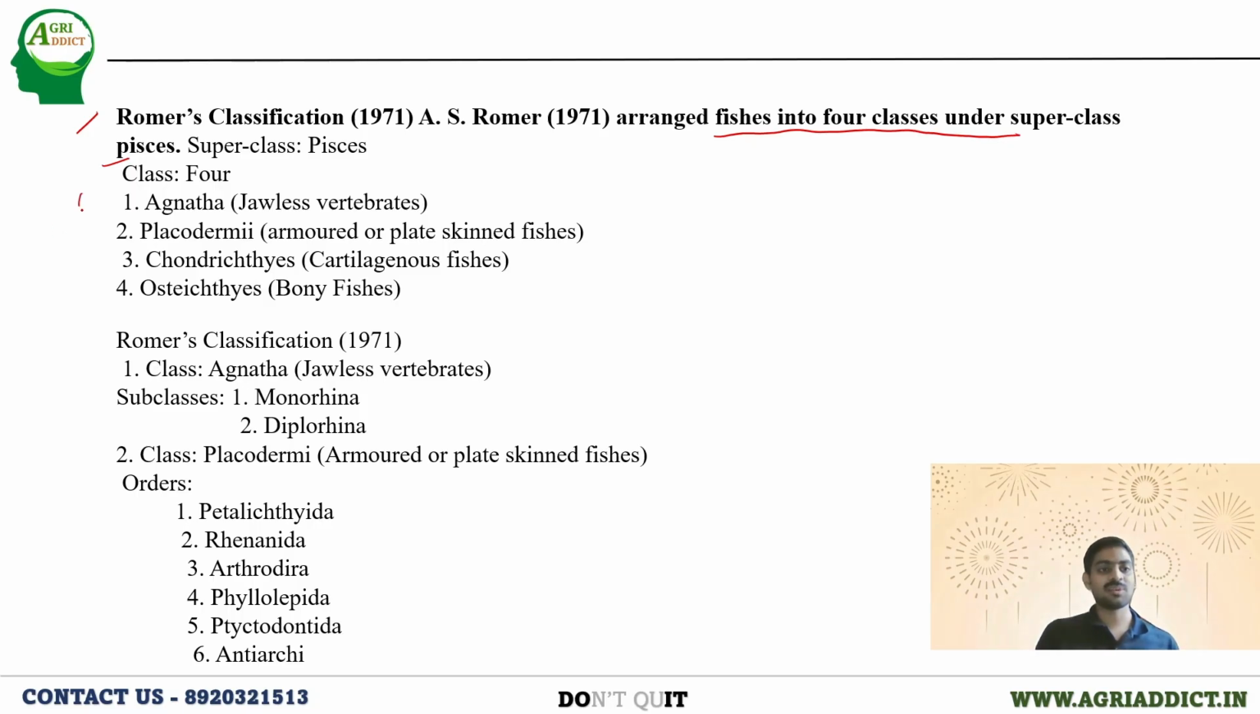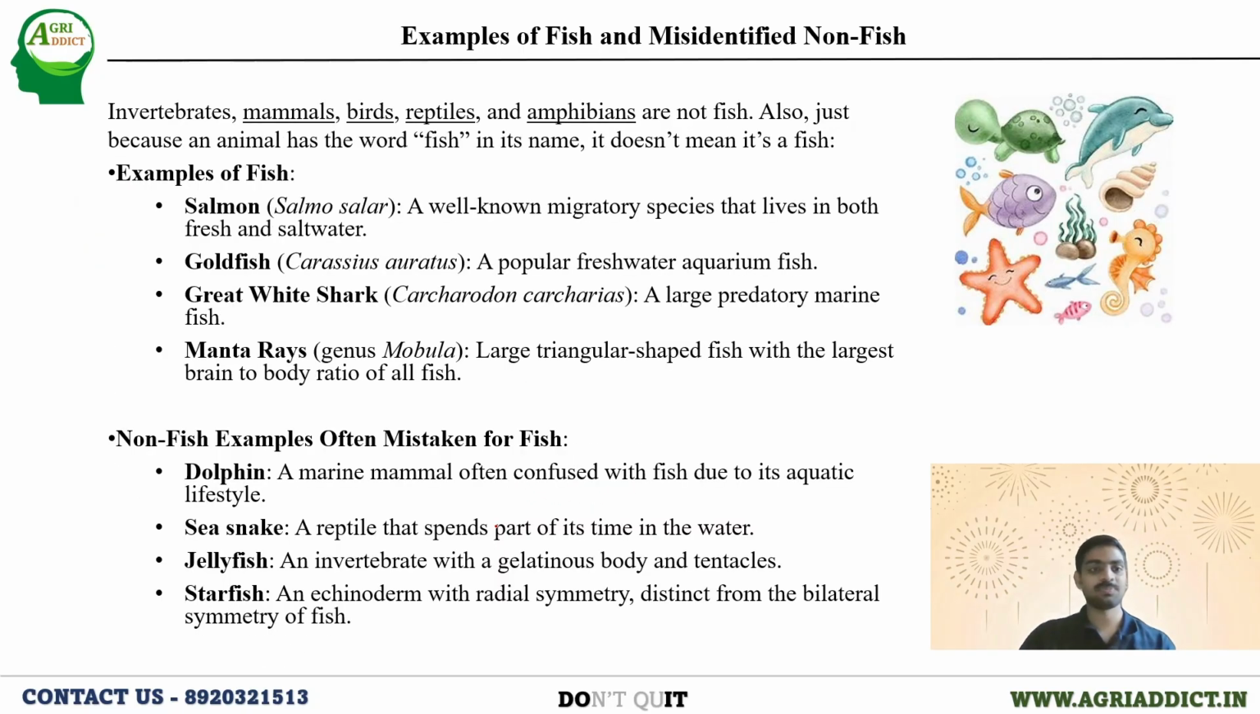Later, they decreased the classes and kept them into 3, as we have seen. And the other person is Nelson, whose classification we studied. The earlier classification that I explained is the Nelson classification, and the Romer classification I have mentioned in detail. Under the class Agnatha, he also places the jawless vertebrates. He made 2 subclasses, that is Monorhina and Diplorhina. And in the second class, that is Placodermi, where you can see the plate skin fishes, he made around 6 orders. And this is with respect to the classification.